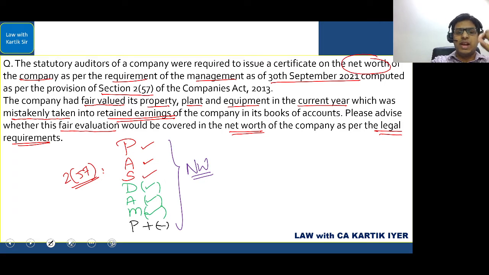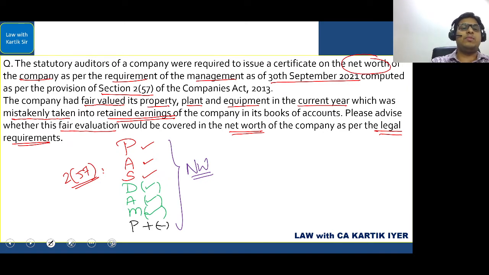Whenever net worth is there, it has to be real money that the company has earned. Any random revaluation of assets if we do, and if we have the revaluation reserve with us, or if we value our property, plant, equipment, any kind of assets, and whatever is the gain from that valuation, even though the value is done on the basis of fair value method, that appreciation we cannot count, you cannot add it to the net worth. It is not allowed.